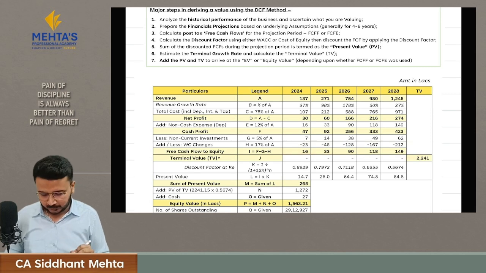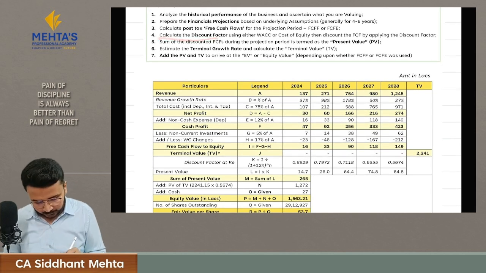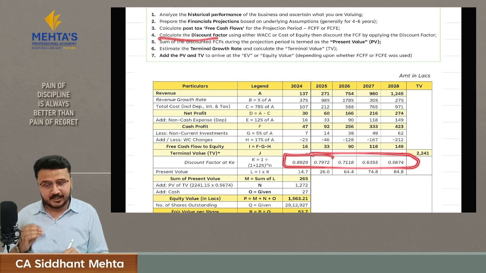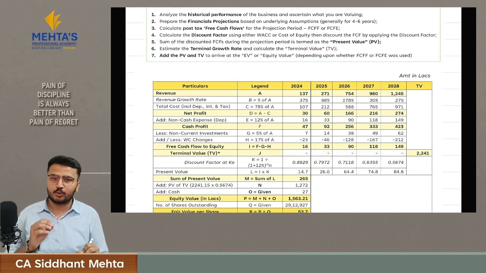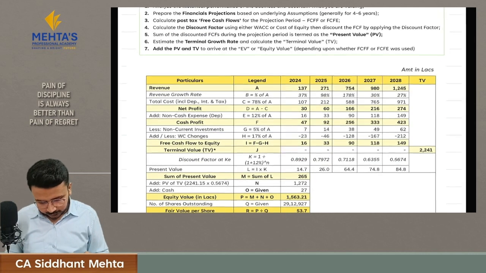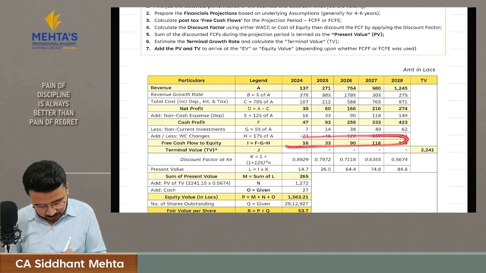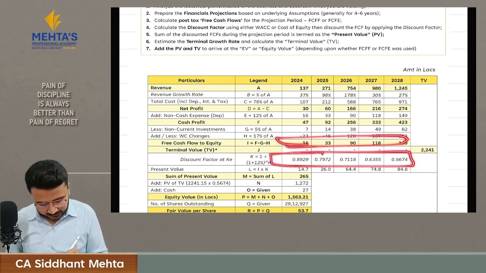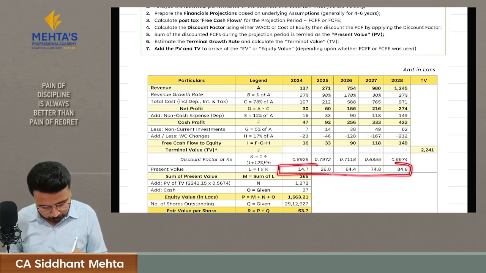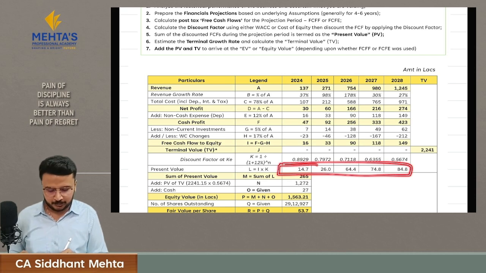We know it. Then we will calculate the discounting factor. If it is free cash flow to the firm, we will take the discounting factor of WACC. If it is free cash flow to the equity, we will take the discounting factor at cost of equity. Then we will multiply the free cash flows with this discounting factor, and we will get the present value of all your future cash flows which you're going to generate.